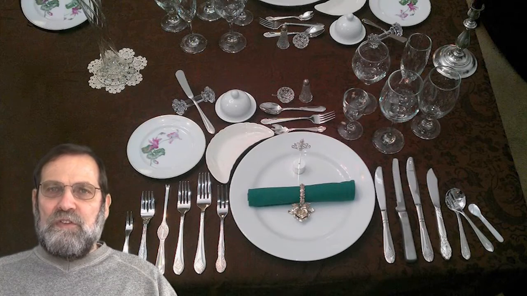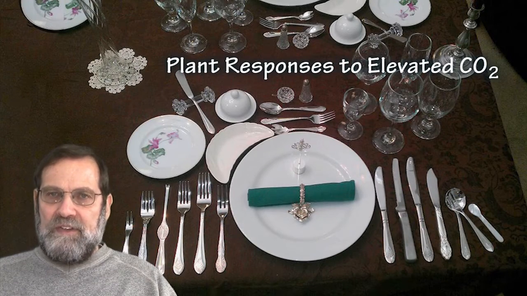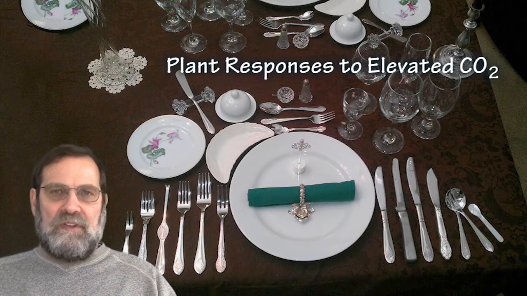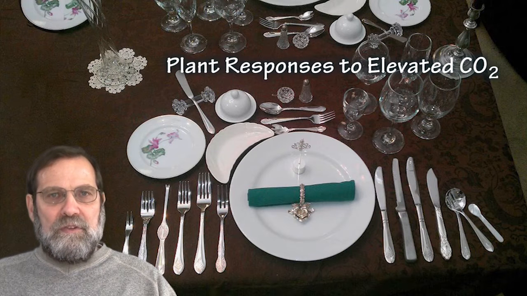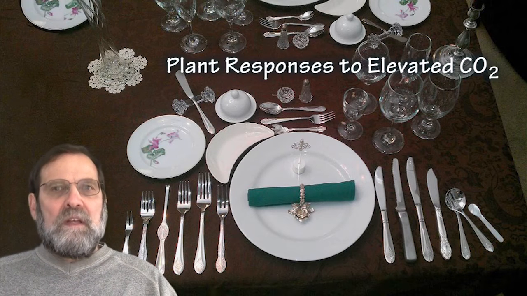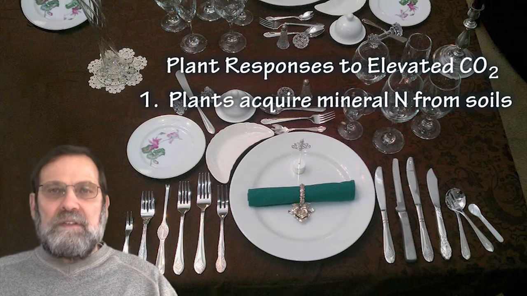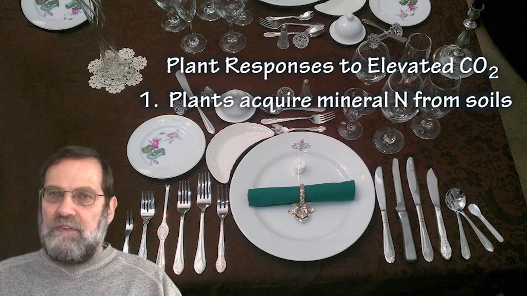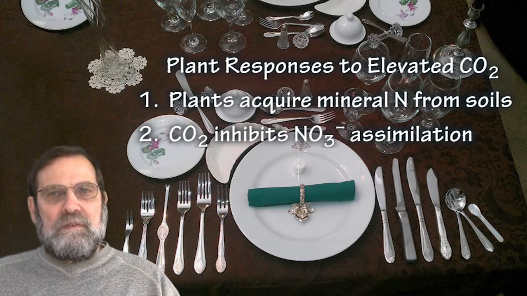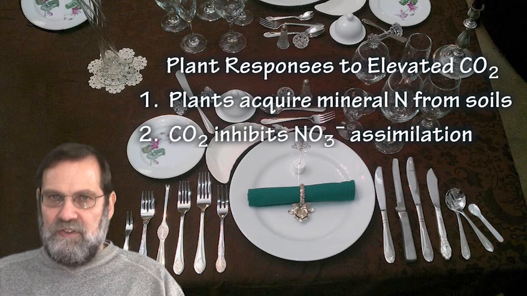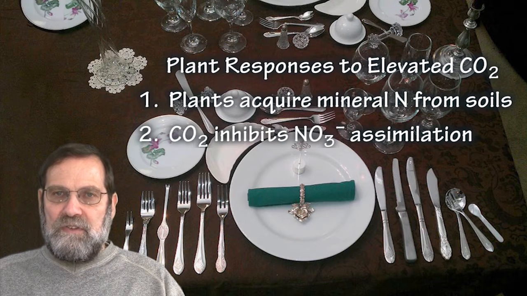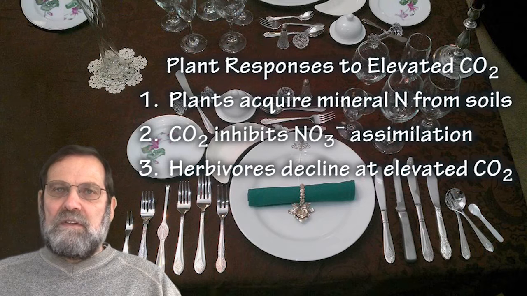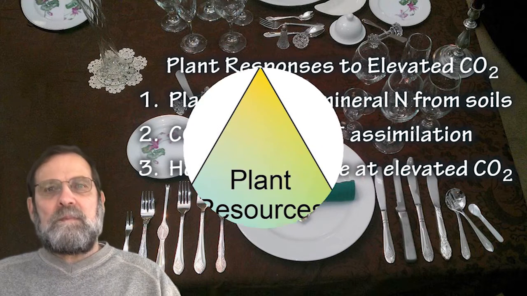This video segment continues to examine the direct effects of rising atmospheric carbon dioxide concentrations on plants. It focuses on the influence of carbon dioxide enrichment on nutrients, especially nitrogen. Its major points are: number one, most plants acquire their mineral nitrogen through root absorption of inorganic nitrogen ions from the soil solution. Number two, elevated carbon dioxide concentrations inhibit nitrate assimilation into protein. Number three, herbivore populations decline at elevated carbon dioxide concentrations.